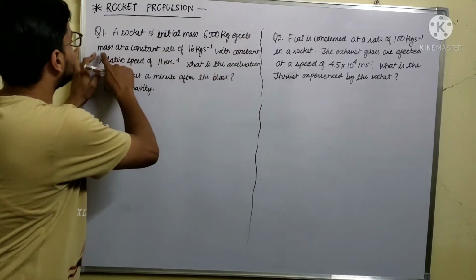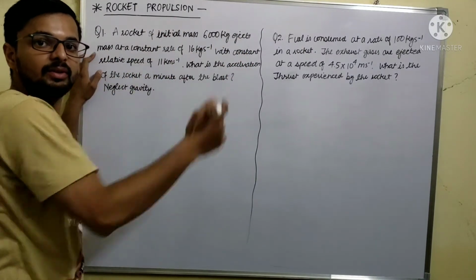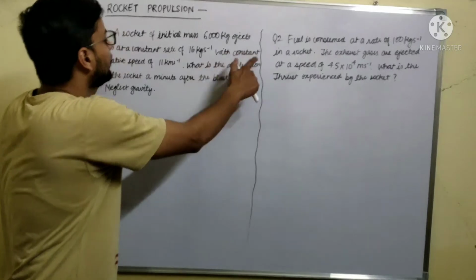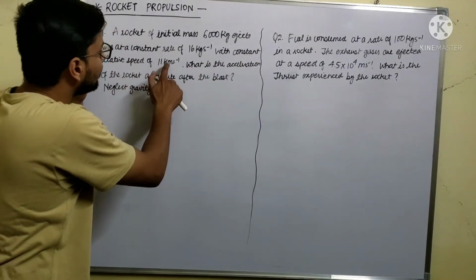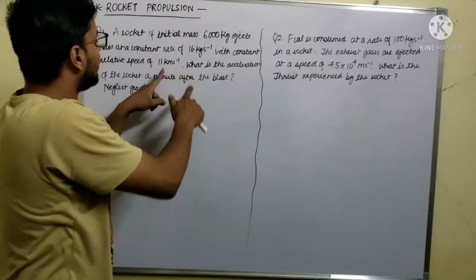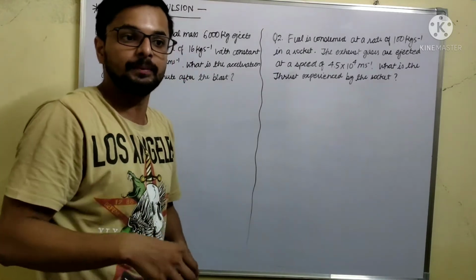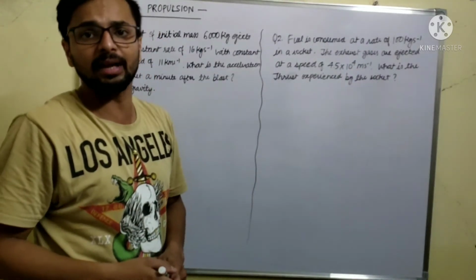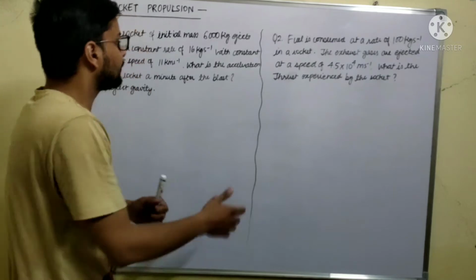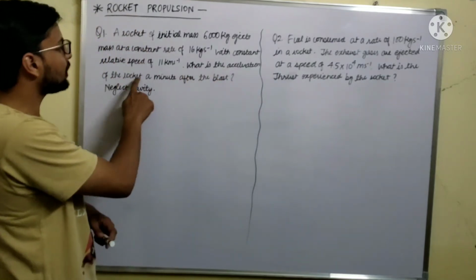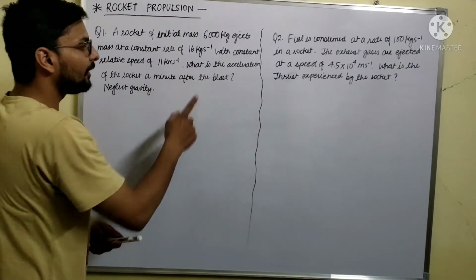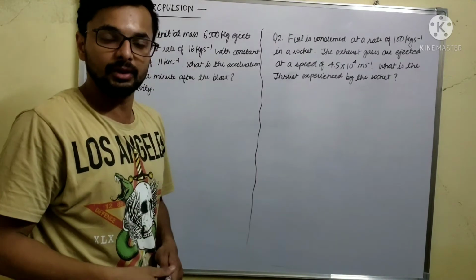It ejects mass at a constant rate, with constant relative speed of 11 km per second. This is the velocity with which the gas is ejecting in the backward direction. What is the acceleration of the rocket a minute after the launch?